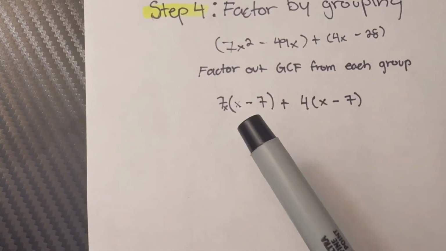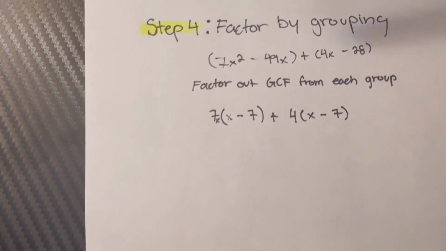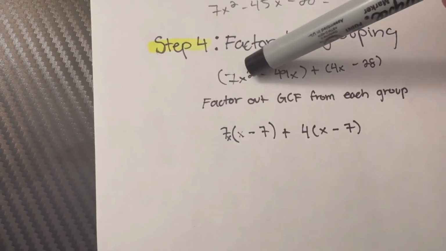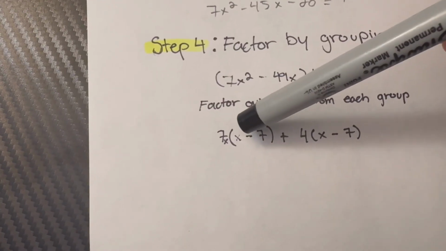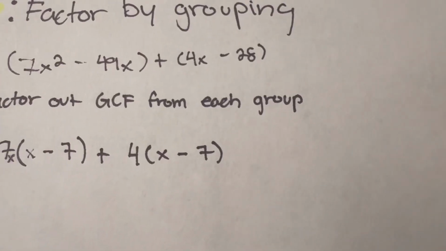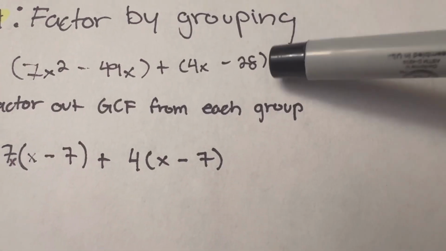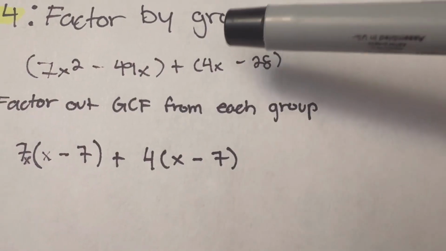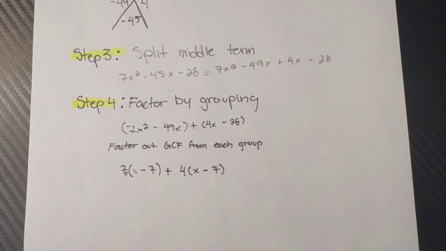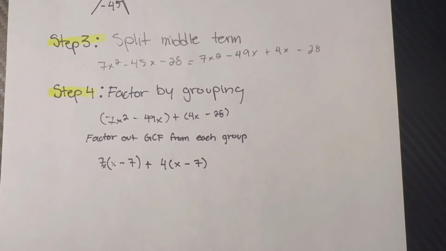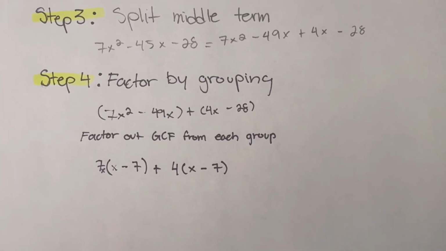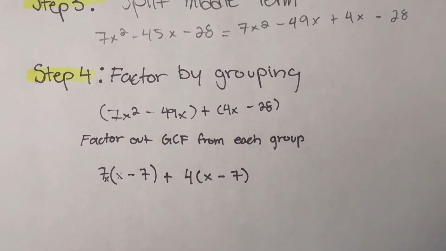How I got 7x parentheses x minus 7 was me basically breaking this down. 7x times x equals 7x squared, which is up here, and 7x times negative 7, which equals negative 49x. It's the same thing that works over here too. 4 times x is 4x, which is up here, and 4 times negative 7 is negative 28. The important reason to find the greatest common factor is to simplify the expression by removing the largest common factor, and also it makes it easier for us to multiply and do factor by grouping.